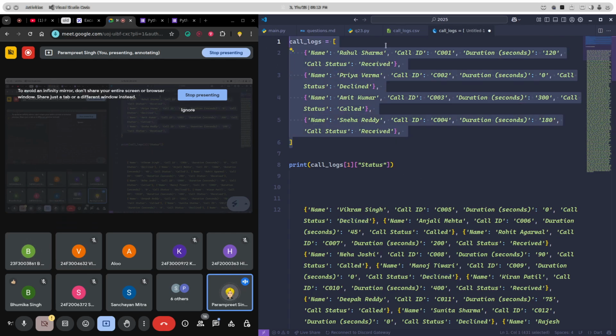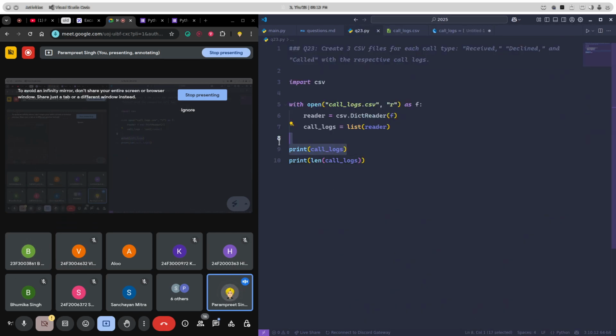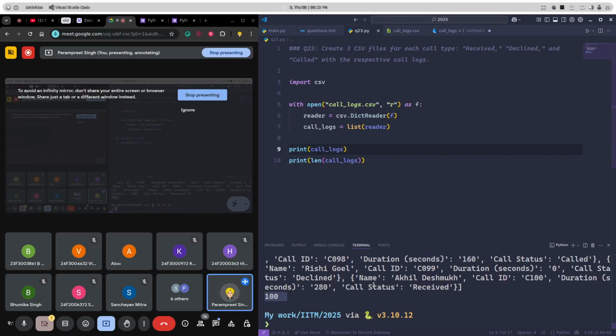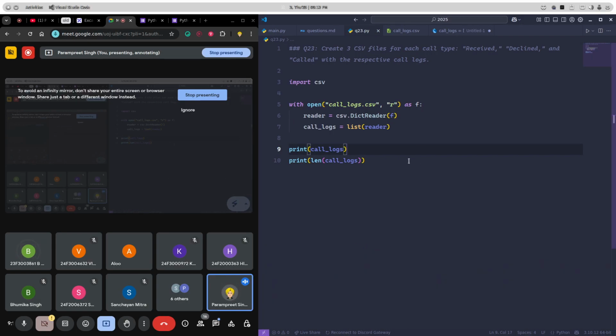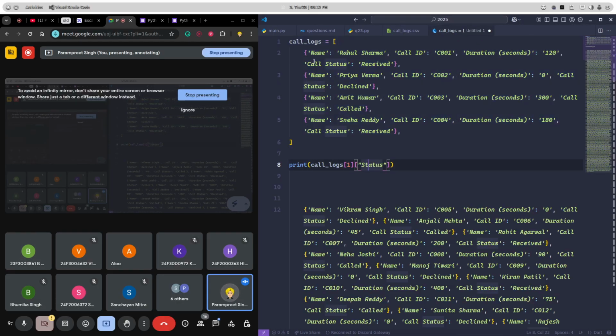So this data we have here in call logs. You can see in output the same data I have just copy pasted. Now I need to separate the data based upon received, declined and called. That means I need to create 3 lists of dictionaries. One list of dictionary will contain the type of received calls, other will contain the declined, other will contain the call logs.